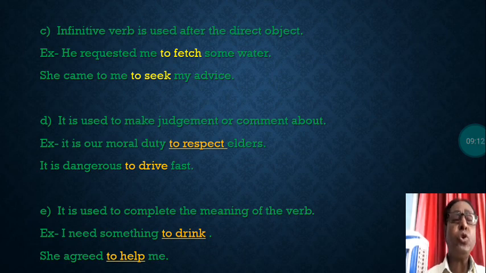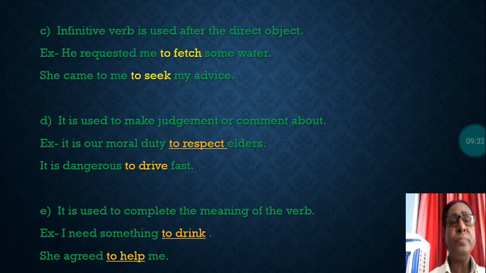She came to me to seek my advice. To seek means to find, to know my advice, to search my advice. What is the object here? My advice. To seek. She came to me to seek my advice.